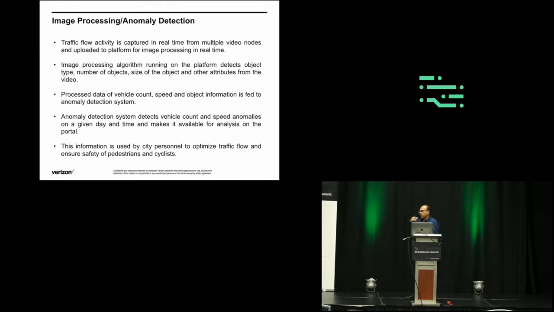Based on the detected anomaly, city personnel can assess on the dashboard and make a judgment call on whether they want to optimize the timings of the lights on a given intersection, or how to manage the traffic flow in and out of that particular intersection.